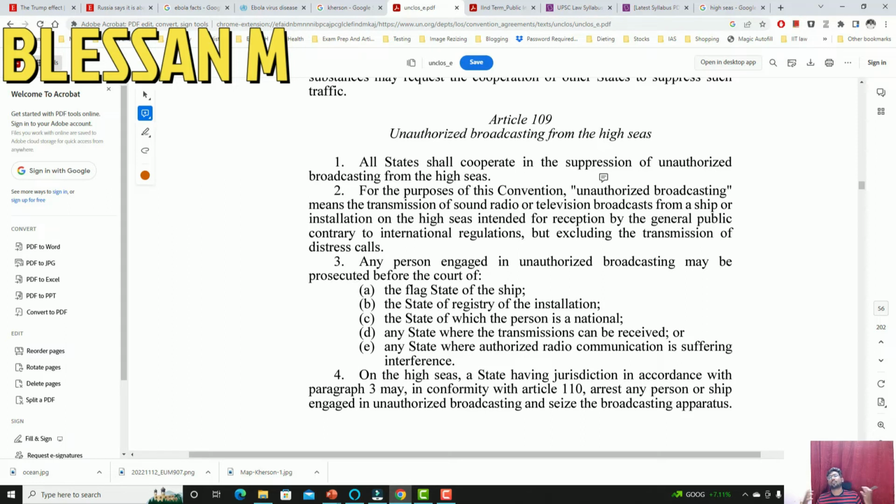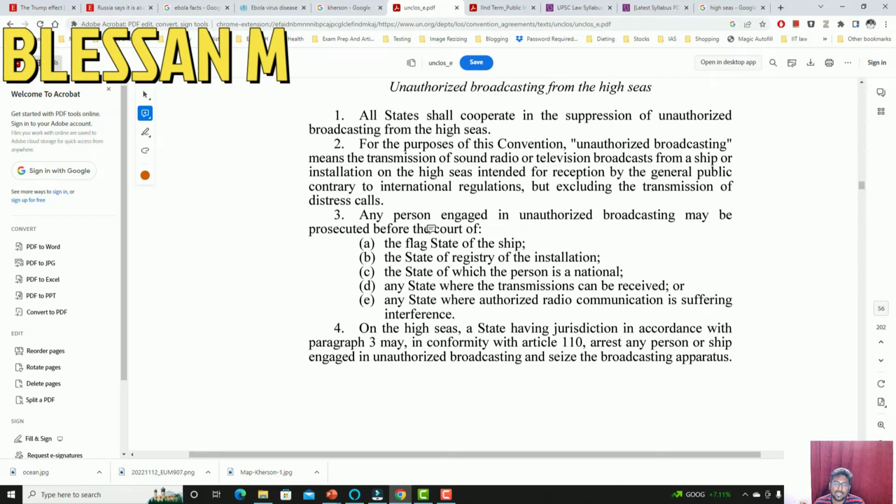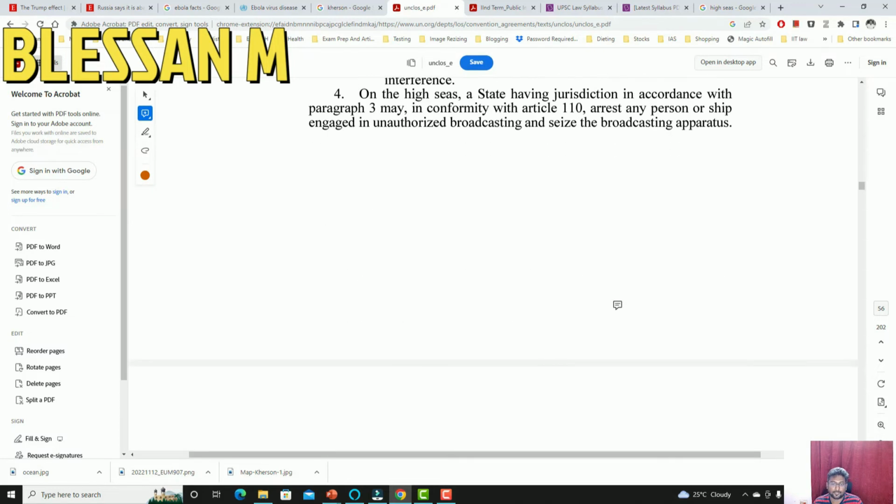So you cannot broadcast unauthorized things from the high seas. Then any person engaged in unauthorized broadcasting may be prosecuted before the court of the flag state, the state of registry of the installation, the state of which the person is a national, the state where transmissions can be received, and the states where authorized radio communications suffer interference.